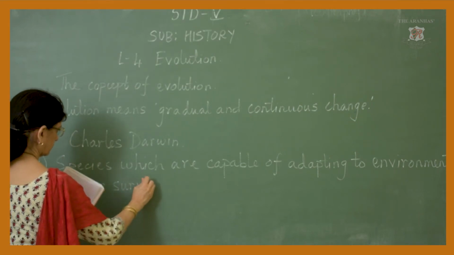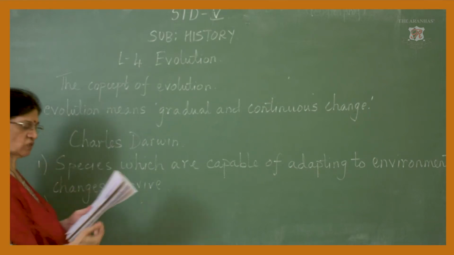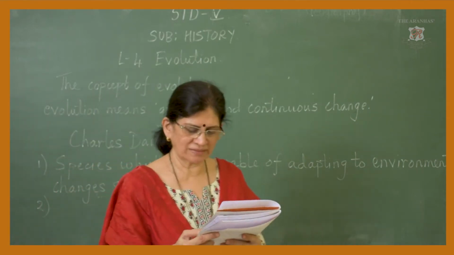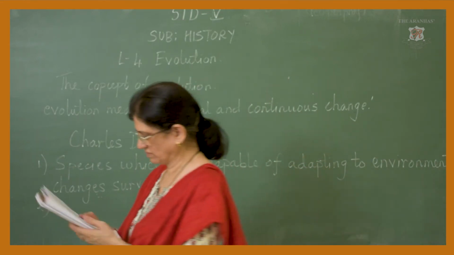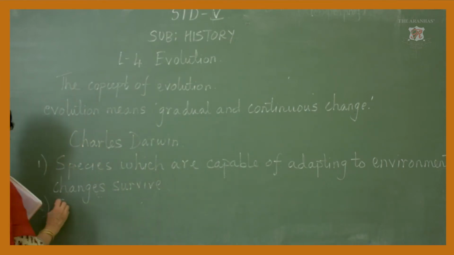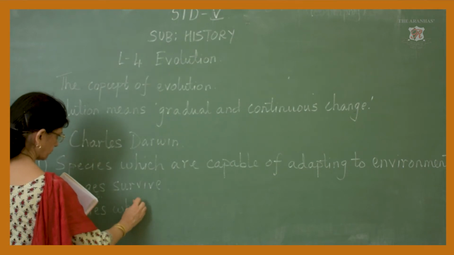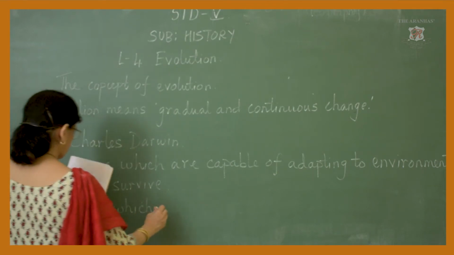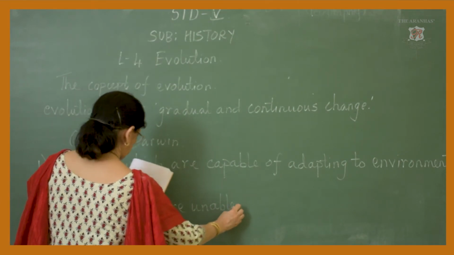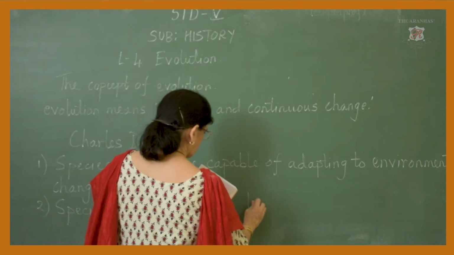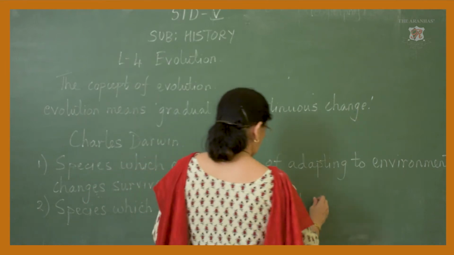And second, species which are unable to adapt become extinct. Means they are no more born on this earth. Species which are unable to adapt become extinct.